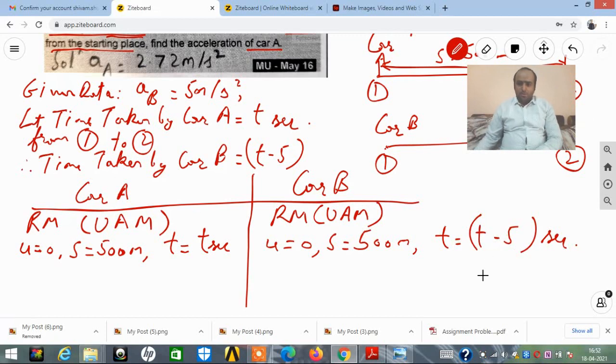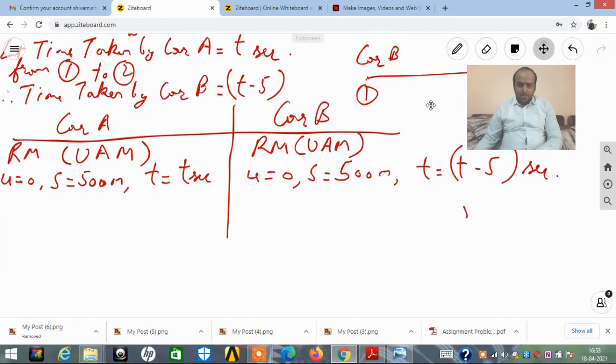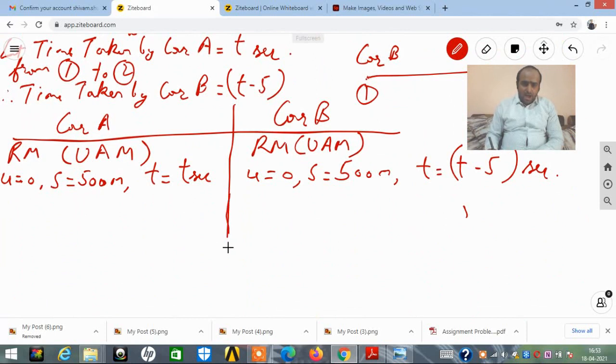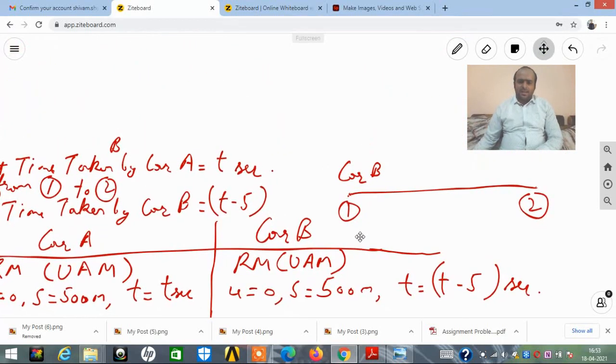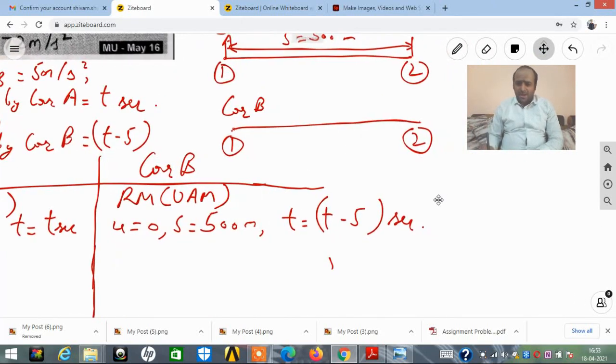So now let us just proceed ahead with the calculation. Now friends, out of the kinematical parameters that we are having, I will write at the top over here the three kinematical formulas that are there with us. I will write them down so that you can predict how we use them. First is V is equal to U plus AT. S is equal to UT plus half AT square.